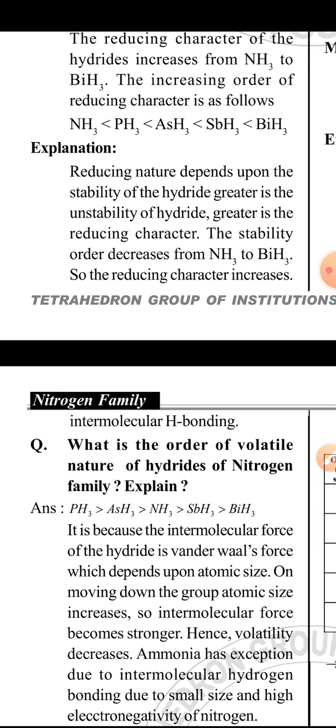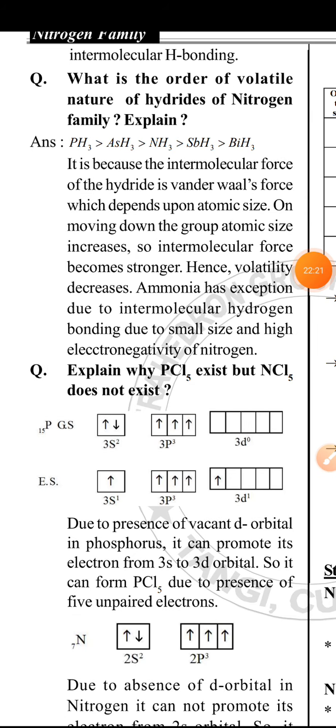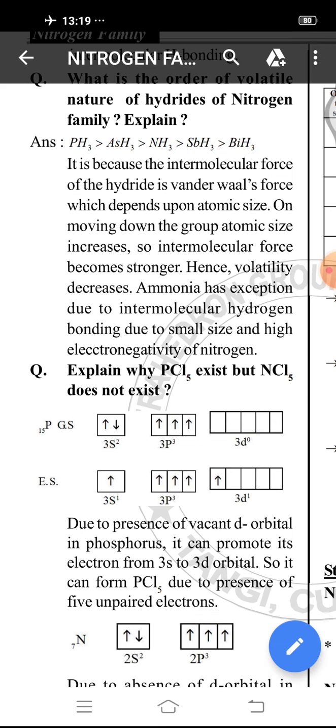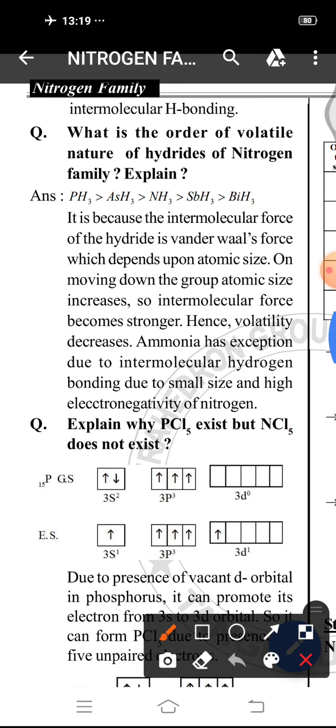Okay. Then comes to another property, that is volatile nature. It is written in the question format. That is, what is the order of volatile nature of hydrates of nitrogen family? What is the order of volatile nature?